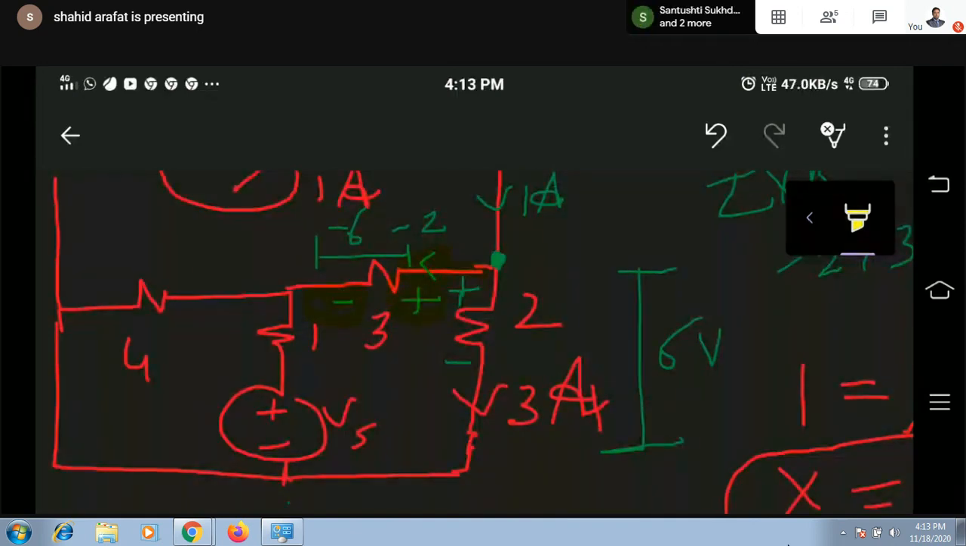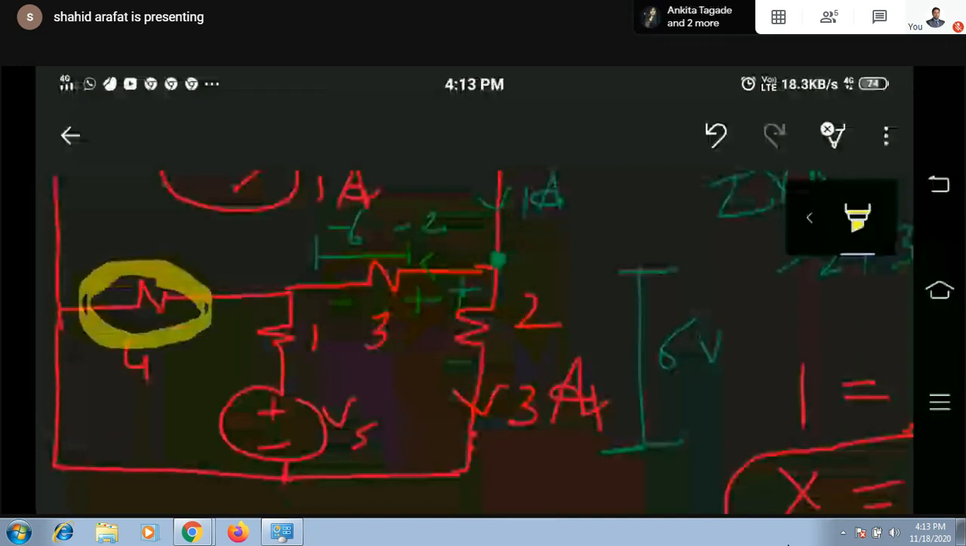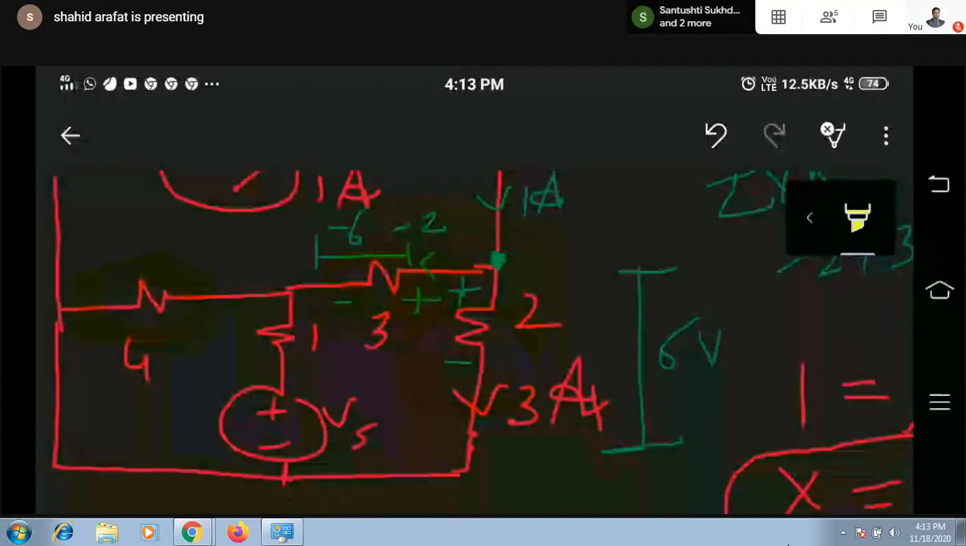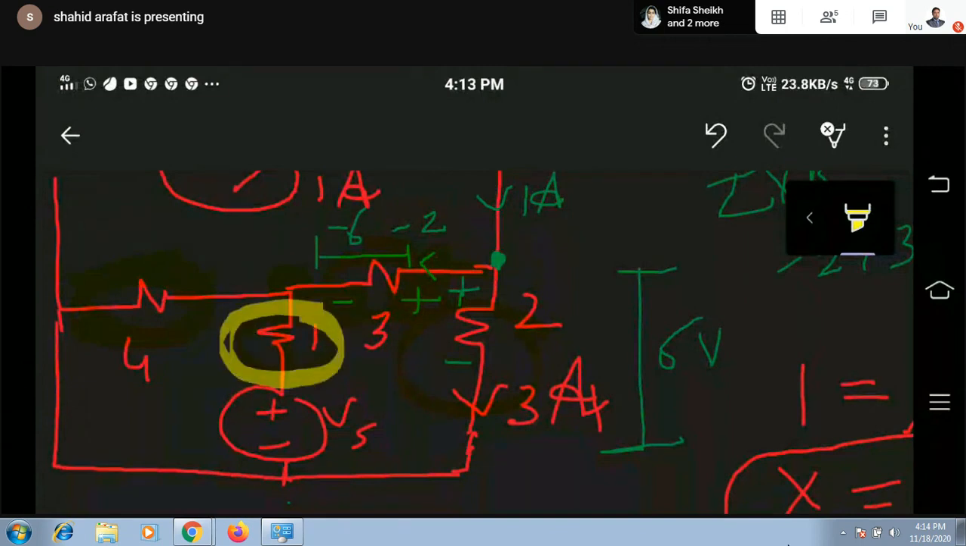Now we have to see voltage across this. Can I find out voltage across this? If I can find out voltage across this branch, I can find out current through this branch. And by applying KCL at this point, I can find out current through this branch. And after getting current through this branch, I can easily find out voltage across this branch.